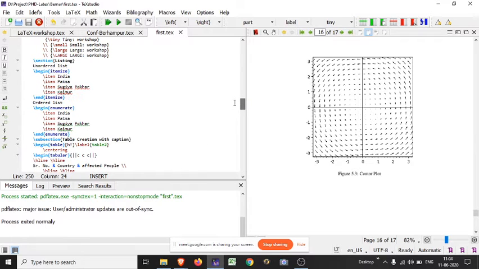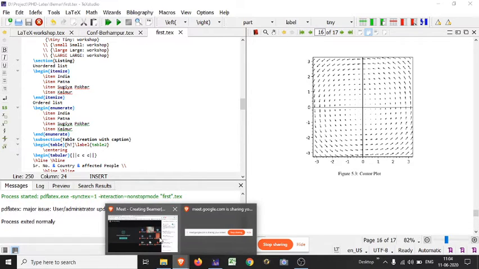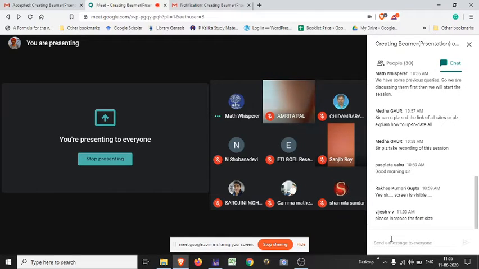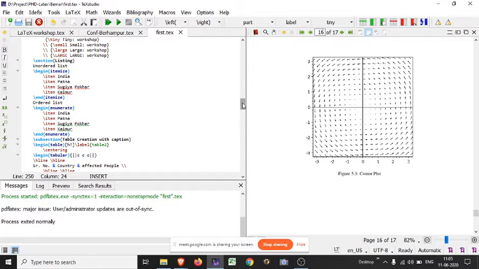Okay, I am starting from the very beginning, so don't worry. Munesh, are all things okay, or is there any sound problem or anything else? Okay, so you can start now. You can increase the font size. Yeah, I am just increasing it.